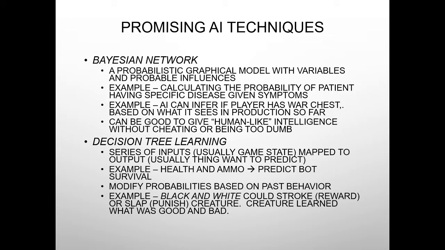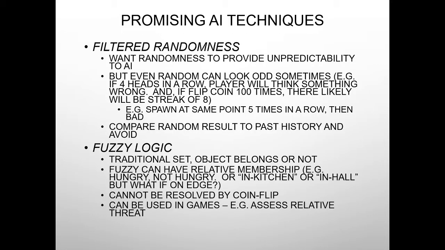So if a player is playing well, it's likely that that player would win the game. However, if a player is not playing as well, they might not win the game. And there's always in between. So probabilities can be determined exceptionally well using AI techniques such as decision tree learning. To give you an example, in Black and White you could stroke or slap the creature, which is a reward or punish type of game, and the creature will learn what was good and what was bad, and it will improve its behavior in the game.